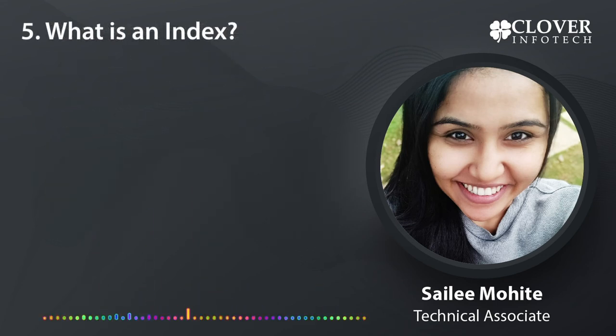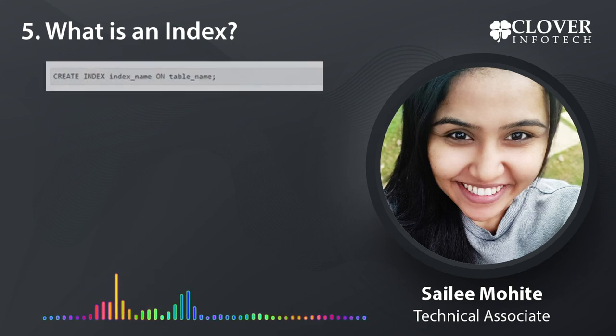What is an index? Indexes are special lookup objects that the database search engine can use to speed up the data retrieval. Simply put, an index is a pointer to the data in the table. An index in a database is very similar to an index in the back of the book. For example, if you want to reference all pages in a book that discuss a certain topic, you first refer the index, which lists out all the topics alphabetically and are then referred to one or more specific page numbers. Basic syntax of create index is create index name on table name.